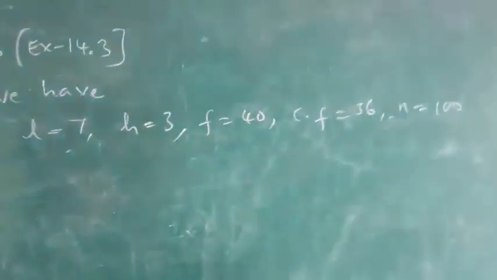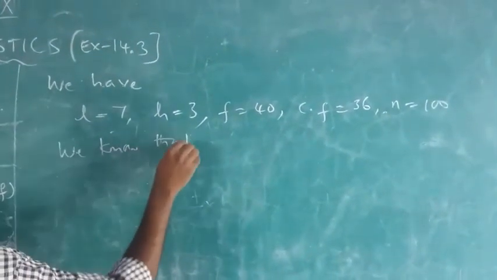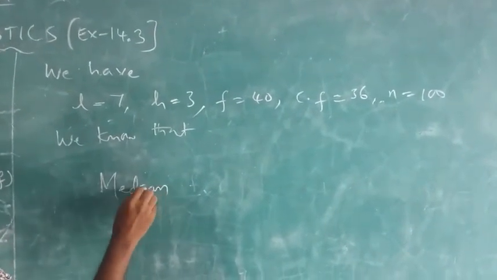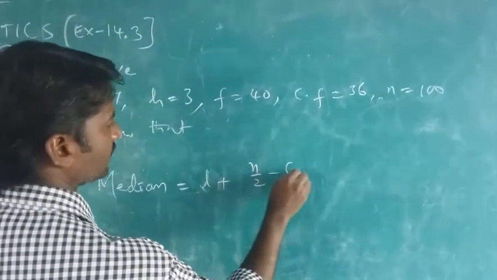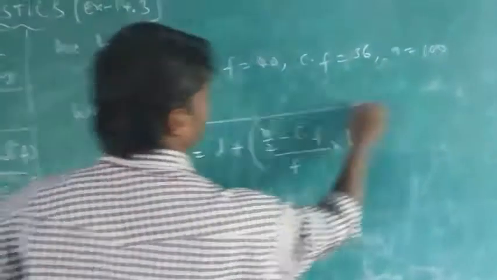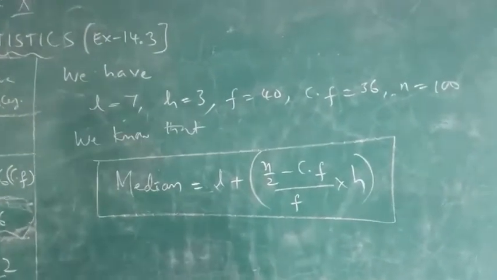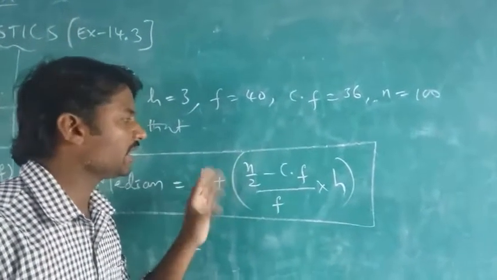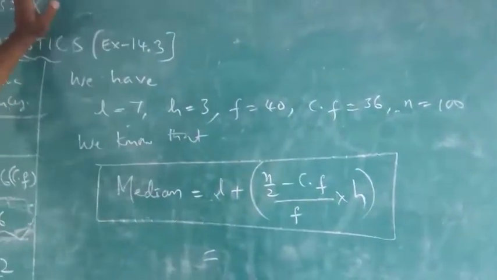Right. What is the formula, children? Median formula. We know that median is equal to L plus (N on 2 minus CF) on F, into H. Children, if you miss anything in the formula, or if you write plus where there should be minus, or miss the into, we won't get the answer perfectly.